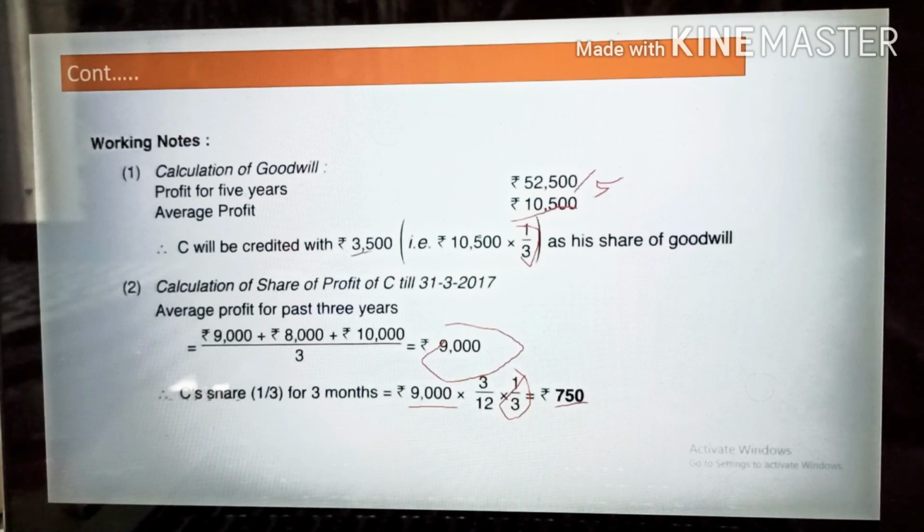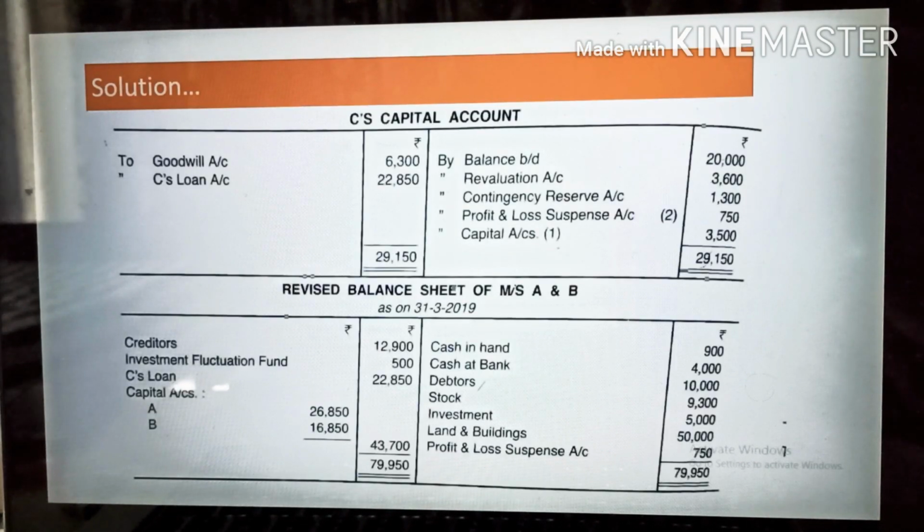So the amount in this case, 3,500, is for C's goodwill. So this amount you need to write in this capital account. 3,500 is the goodwill account amount. Okay, so you add all and you will find 29,115.